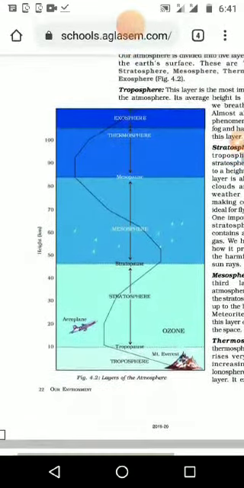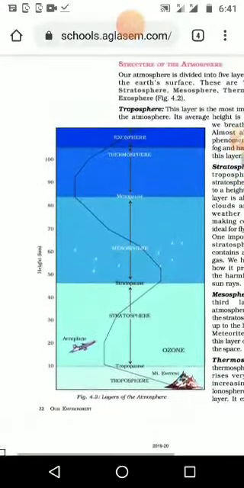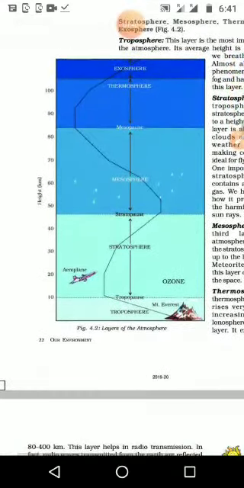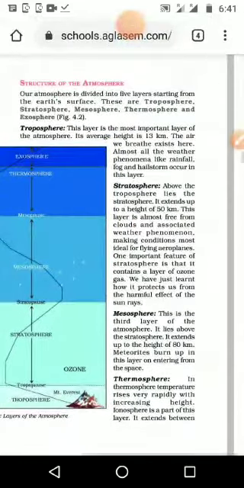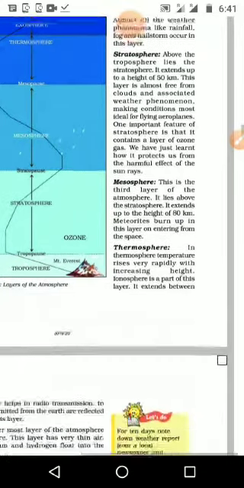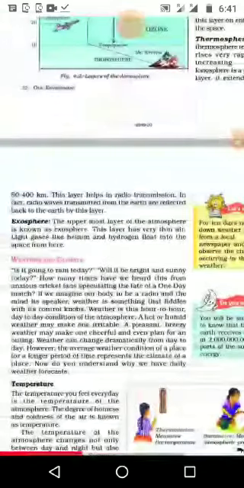And we can see the mesosphere, then thermosphere and exosphere, and which gases we can see in each level. We will study the small headings, how many kilometers and the details, in coming classes.